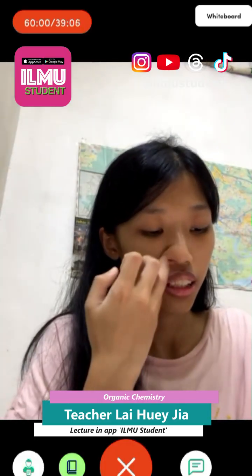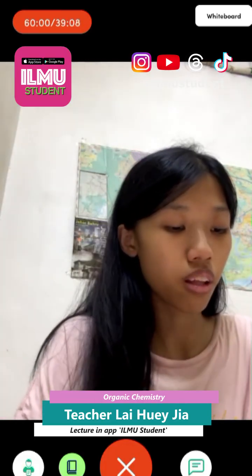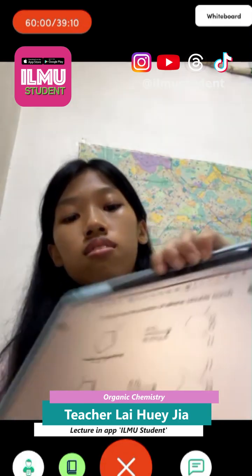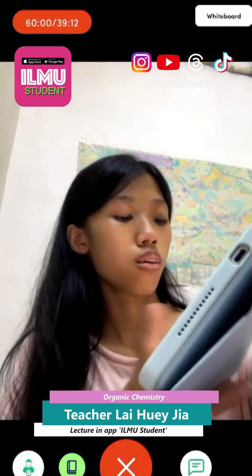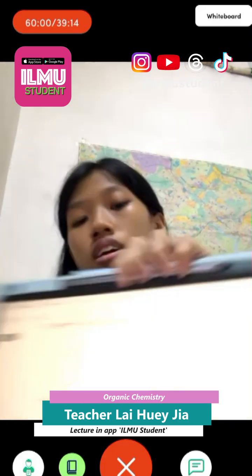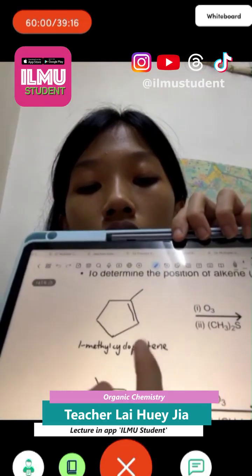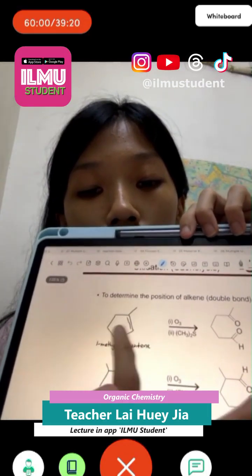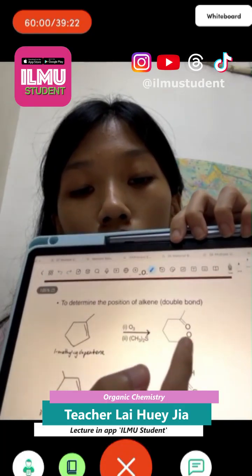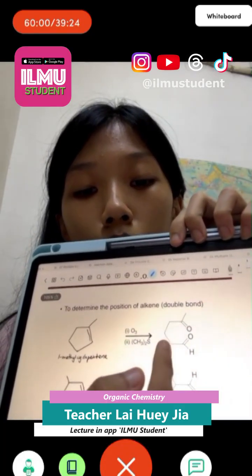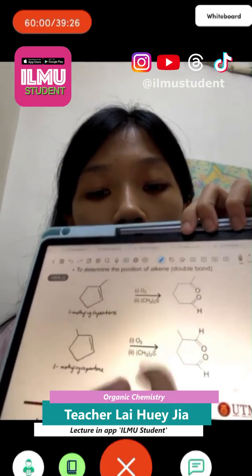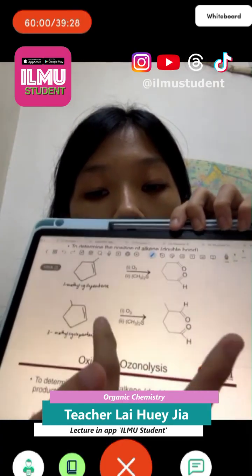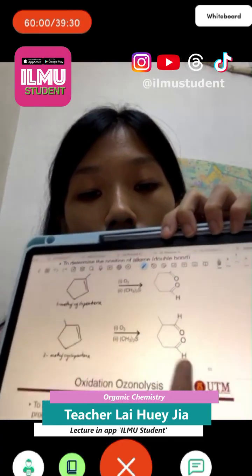The other example we look at, we have the cycloalkene. So here, how can we break this? Same, we break the double bond and just add O to each side of the double bond that we break. So we will form this. Same, we break the double bond and you form this.